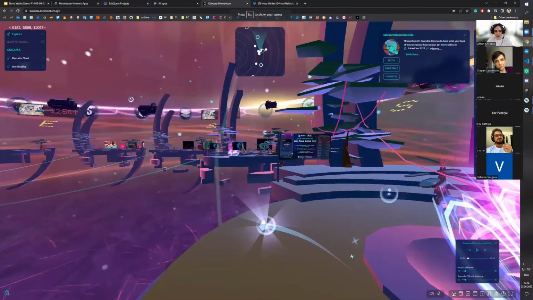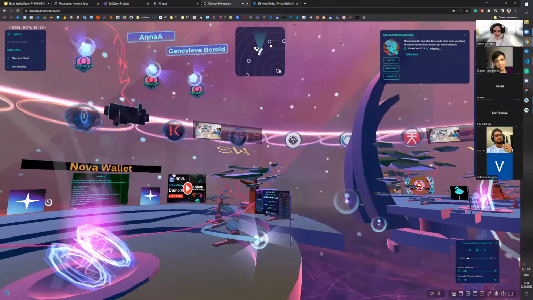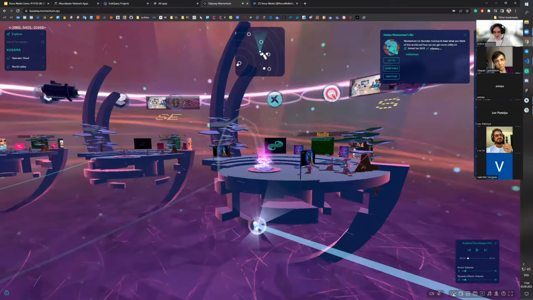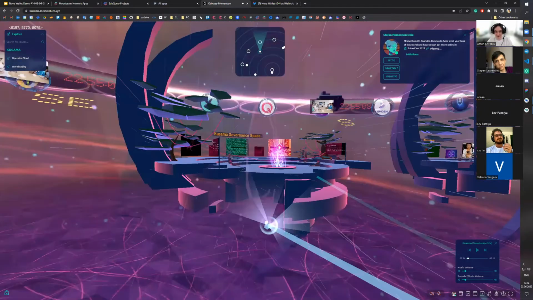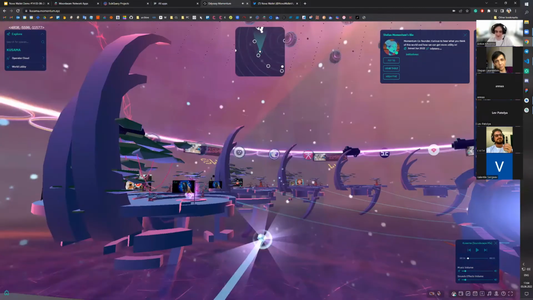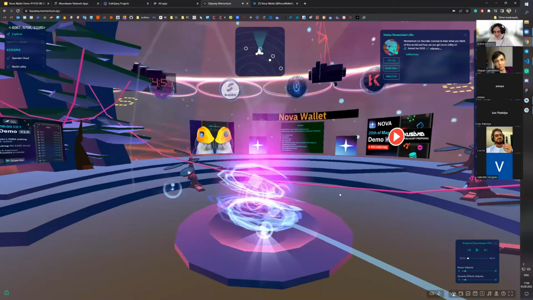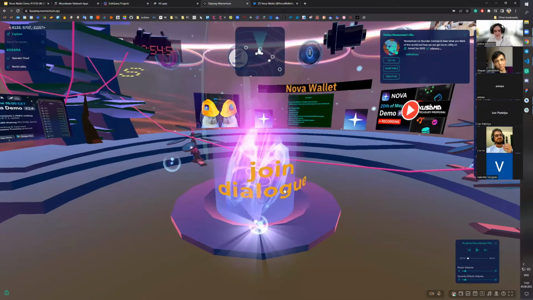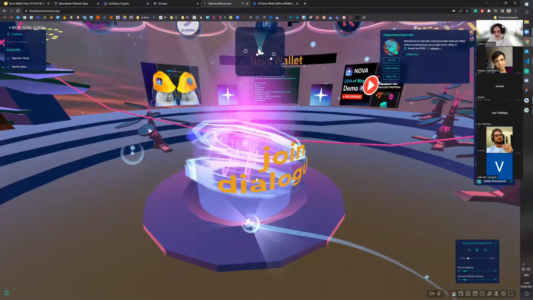So if you haven't played with Momentum yet, that's the Kusama verse application, where many teams have already joined and are providing spaces. You can fly around, visit them, read any descriptions, and see the materials. The No Wallet space is already available here as well, so you can find us here if you would like to have this experience. We're going to conduct the demos in parallel in Zoom and Momentum from now on. So let's see how it goes.